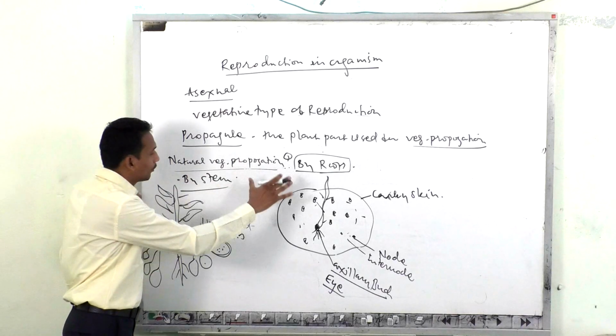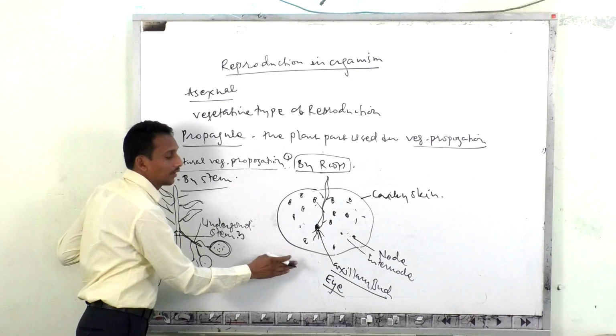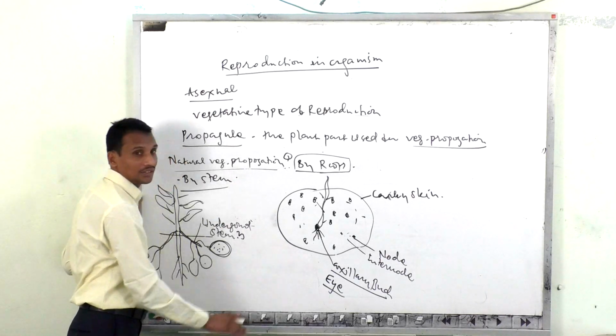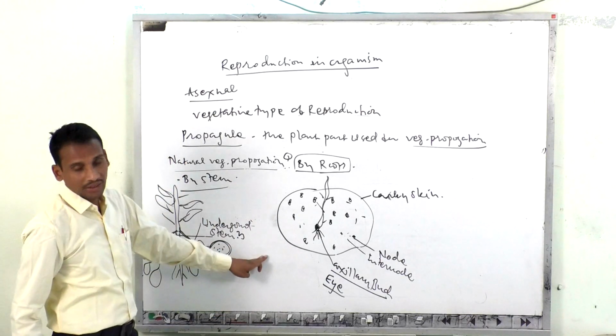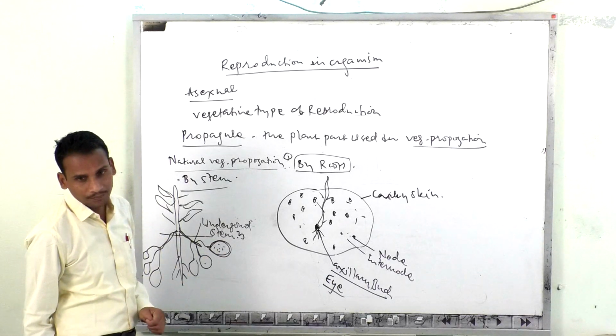So this is the case of natural vegetative propagation in stem tuber, and the best example is nothing but the potato.